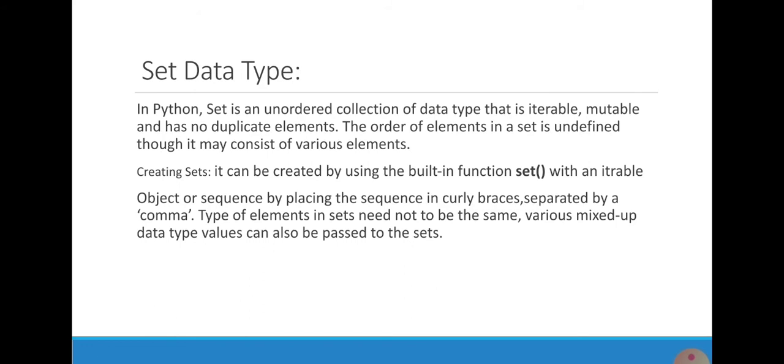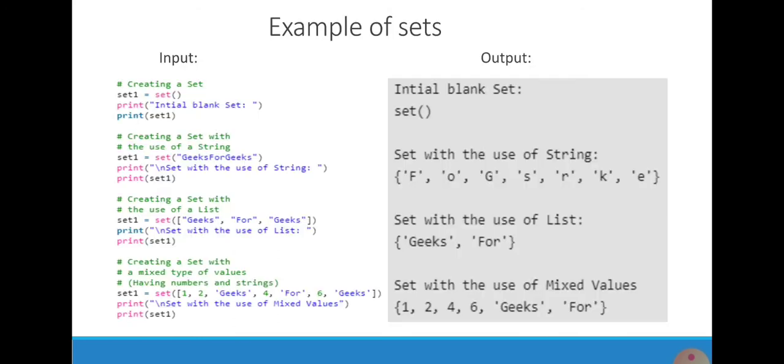Next one is set data type. Set is an unordered collection of data types that is iterable, mutable, and has no duplicate elements. The order of elements in a set is undefined, though it may consist of various elements. Creating a set: it can be created by using the built-in function set with an iterable. Example of set.